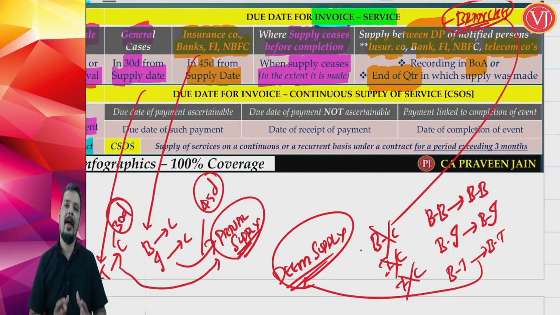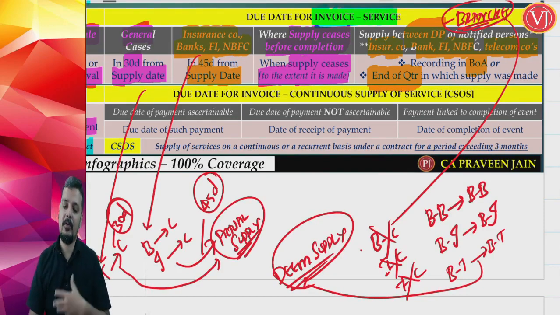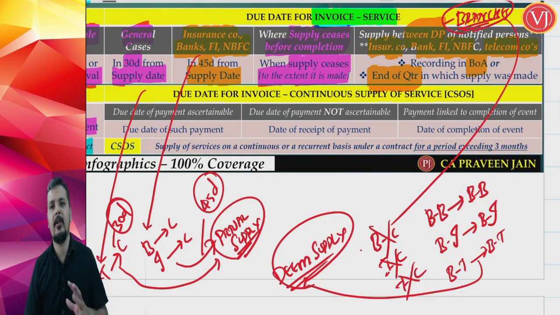But when you talk about banks, insurance and telecom sector to their own branches of the same company, then it is recording the transaction in the books of accounts or end of the quarter, whichever is earlier. Though it is not mentioned, it is implied.